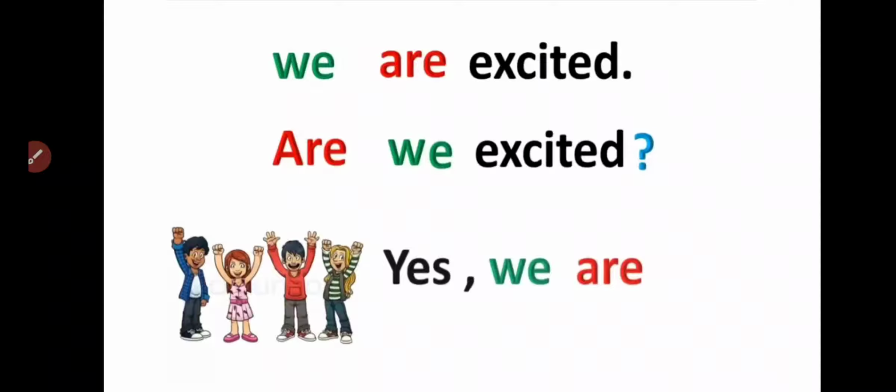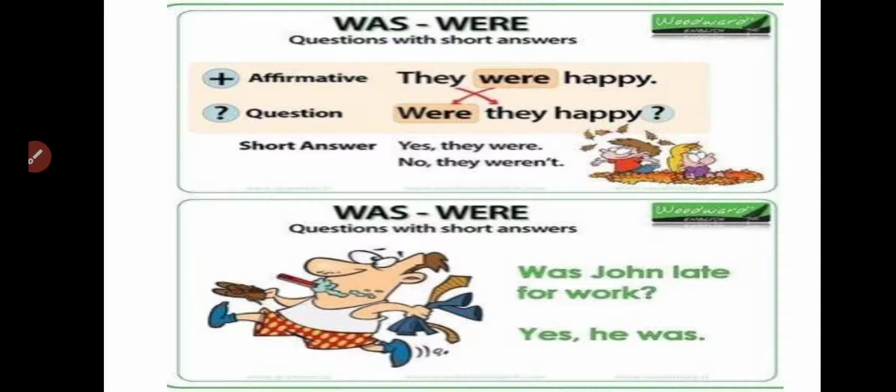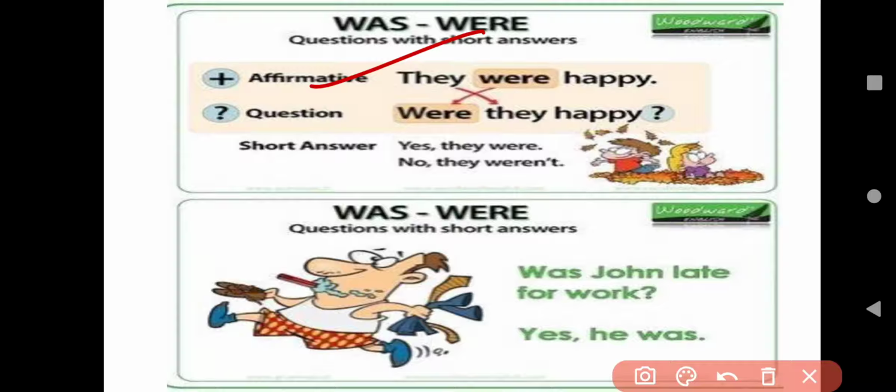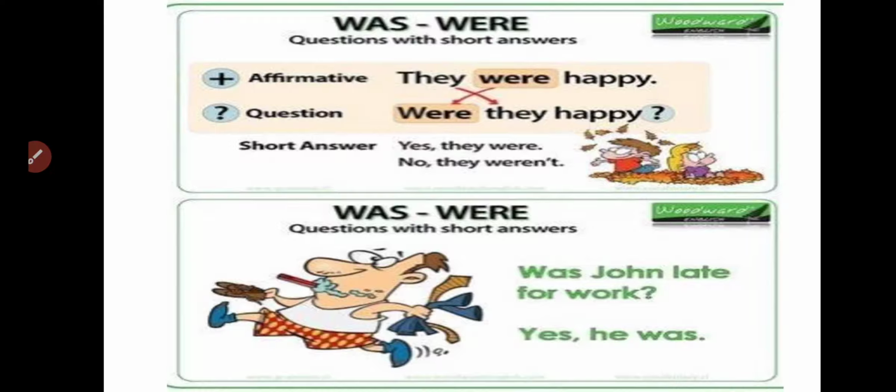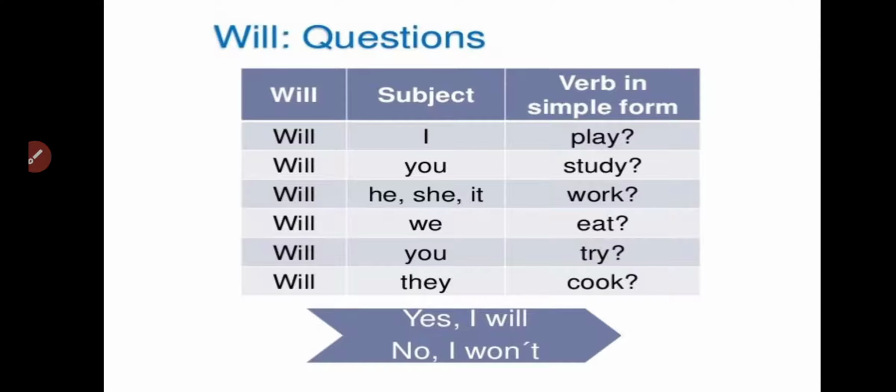Students, like is, am, are, we can put our questions with was and were for the past time. Here you can see, they were happy. This is a simple sentence, but for making a question, were will come here. Were they happy? We will start our question with were. Okay, the next is here you can see, was John late for work? I start my question here with was. Yes, he was.